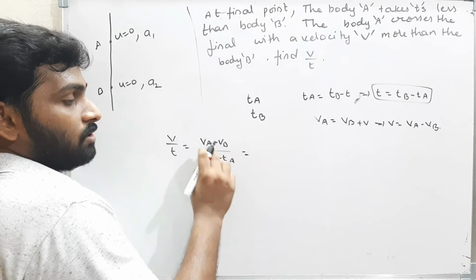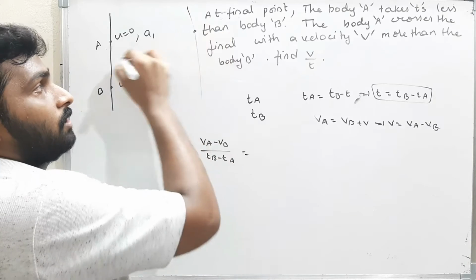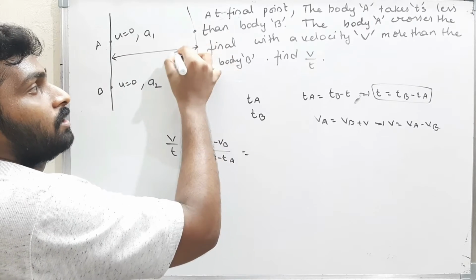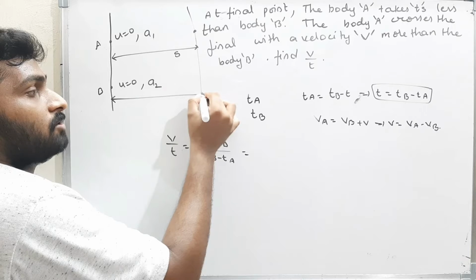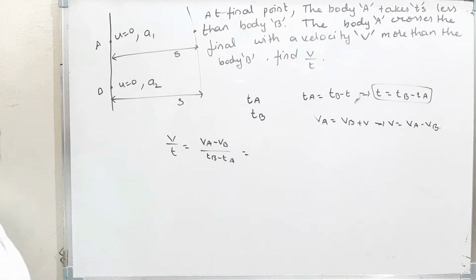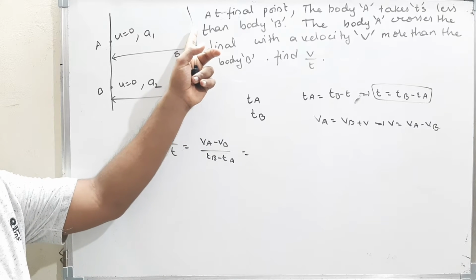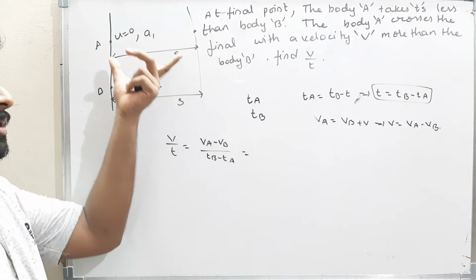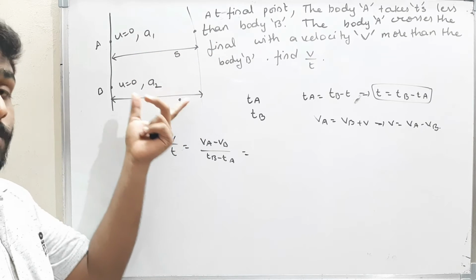Now see here, what is the velocity of the body reaching the final point? The distance travelled by body A is S, and the distance travelled by body B is also S, because the final points are the same. That means the distance travelled by body A and body B will be the same, S and S.